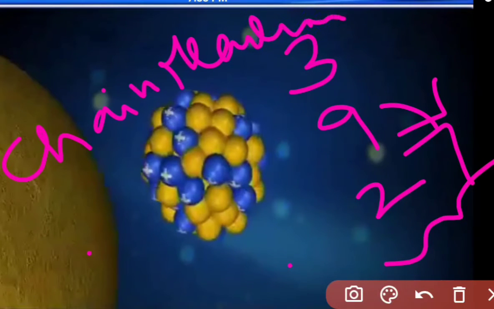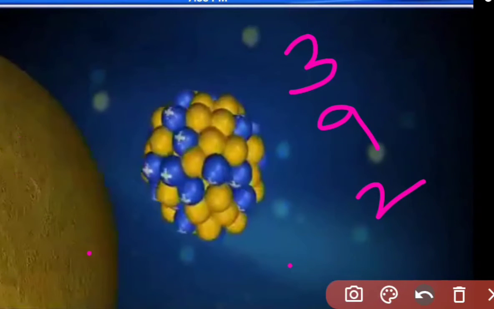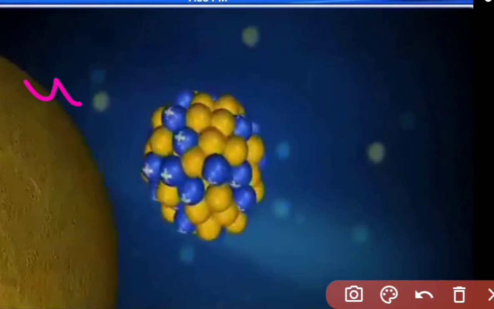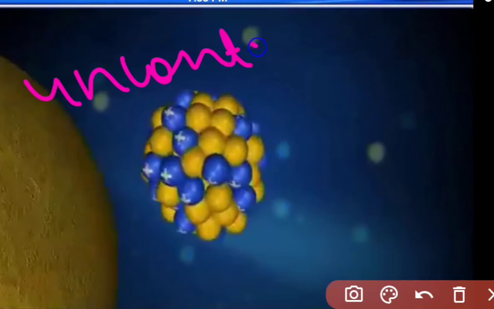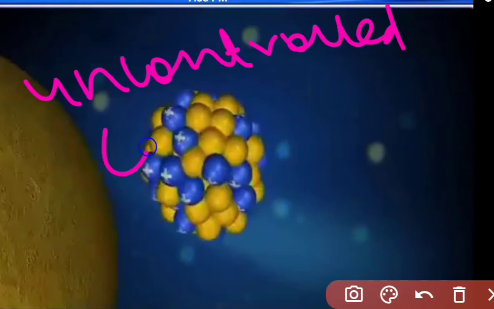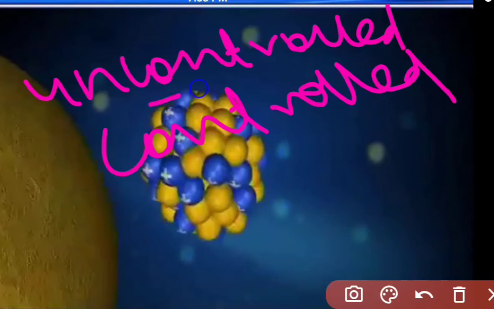This reaction we call a chain reaction. This chain reaction goes on in geometric progression. There are two kinds of chain reaction. One is uncontrolled chain reaction and the other one is controlled chain reaction.